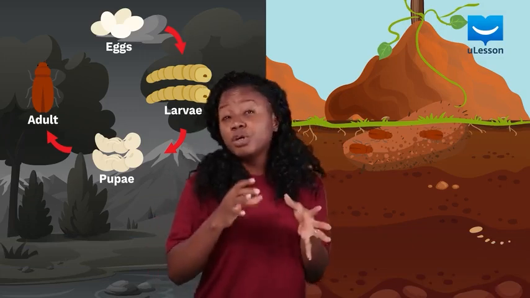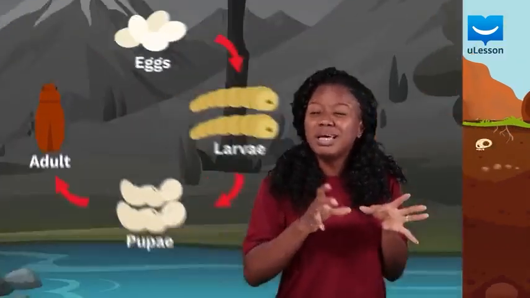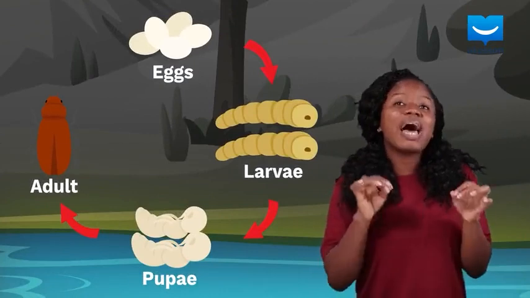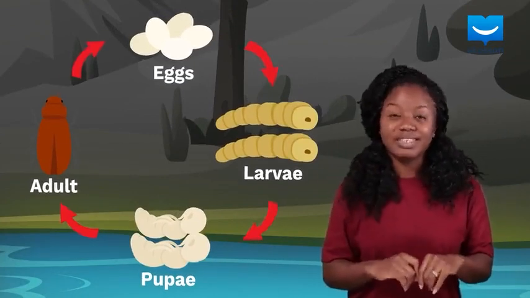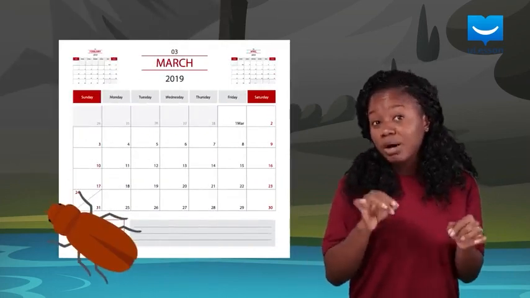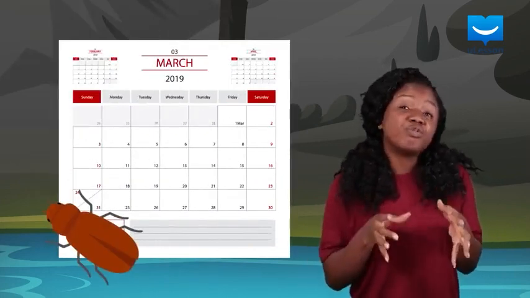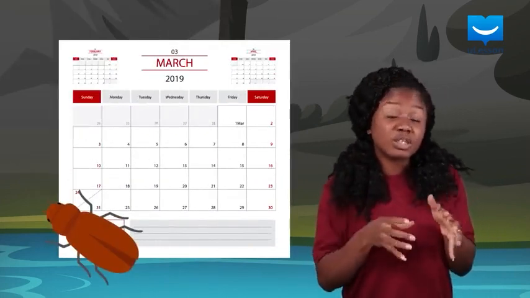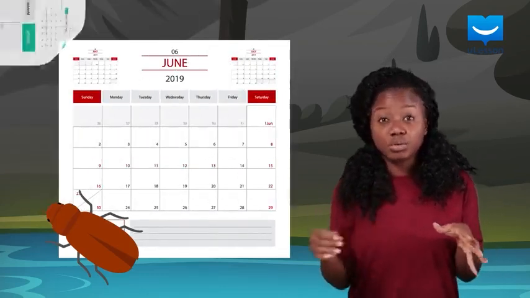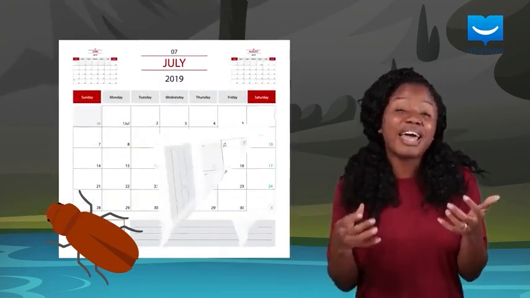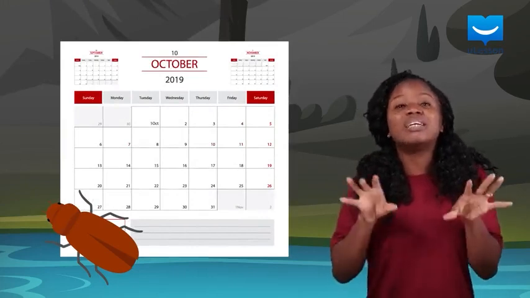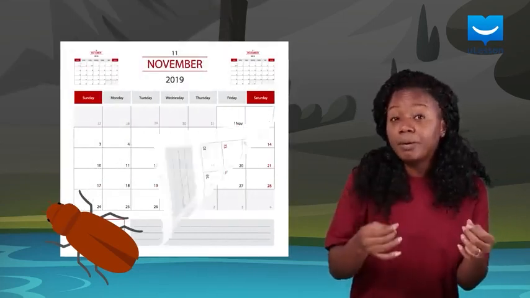They feed for a period of time before migrating to breed by the riverbanks, where adult females lay eggs that continue the cycle. Yam beetles mature sometime in March. They migrate to feed, or go on feeding migration, between April and June. They can be found feeding in farms between July and October, and they migrate to breed between November and December.